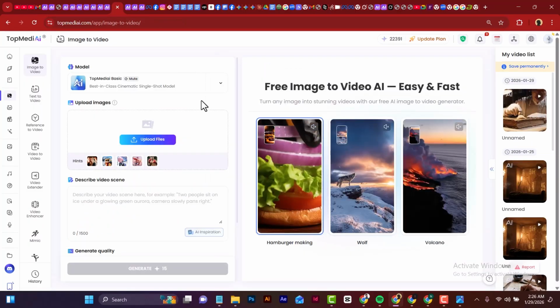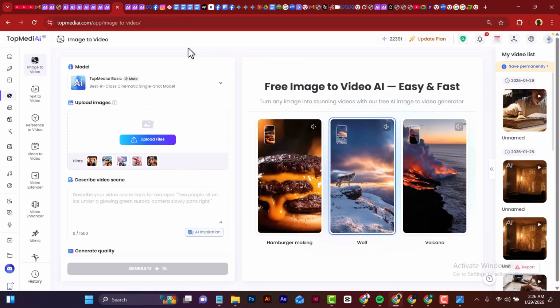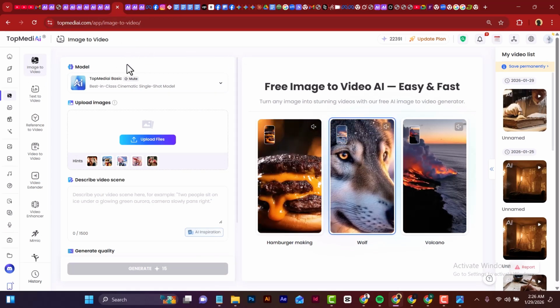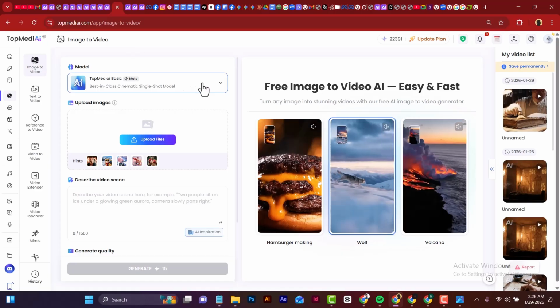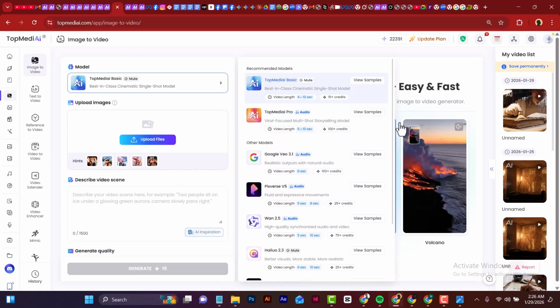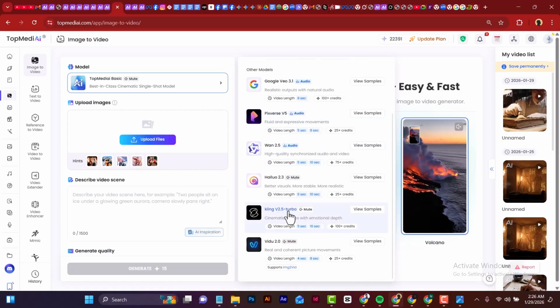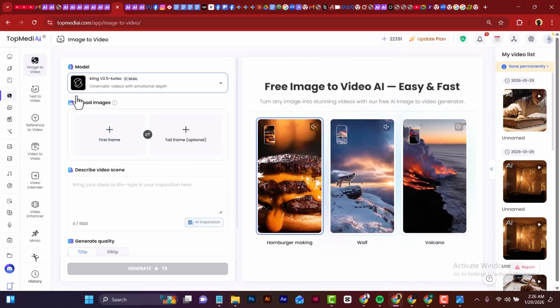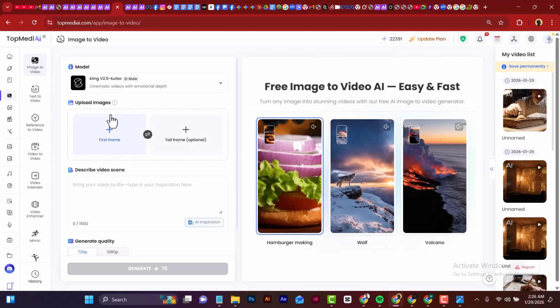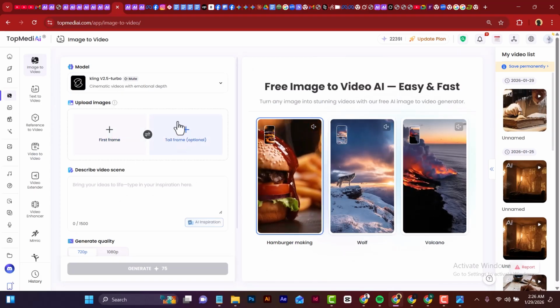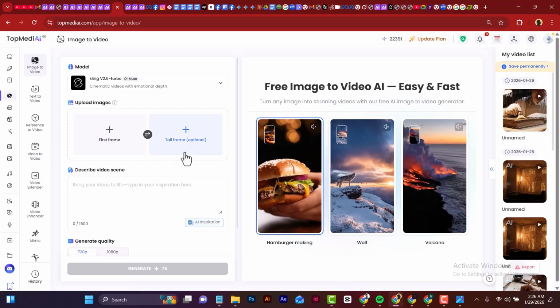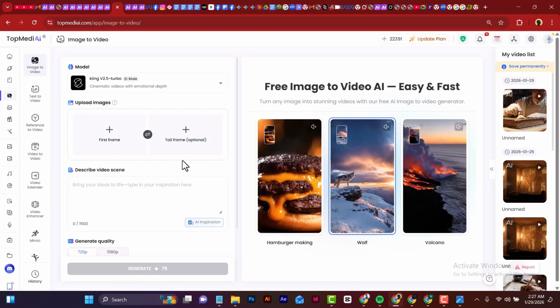So the next thing we need to do is to create our video. Right here in the image to video option, we just need to come here, select a model. As you can see, there are a couple of models here, but for this, I used Clean 2.5 Turbo. Once I selected Clean, it gives me the option for first frame and tail frame, which is like the end frame. It's very important that you pay attention to this part, because this is where everything happens.